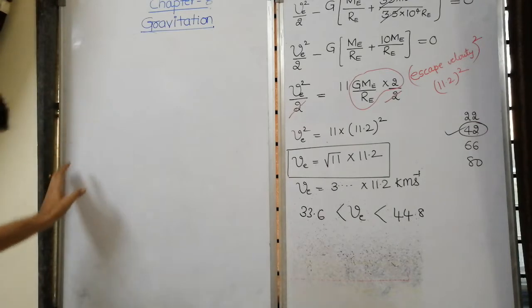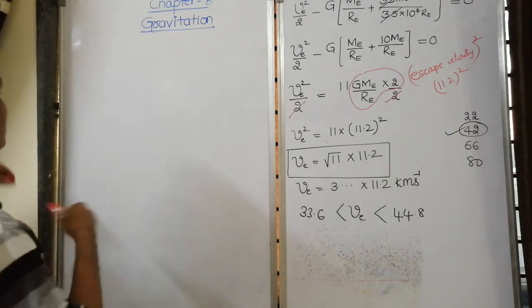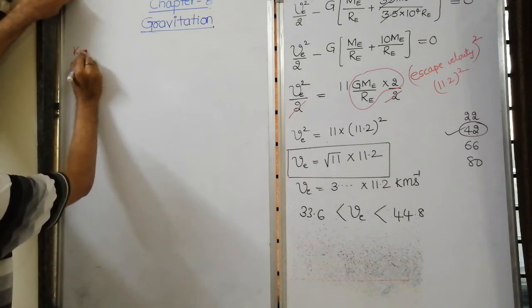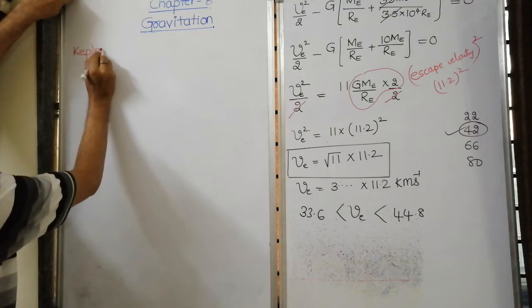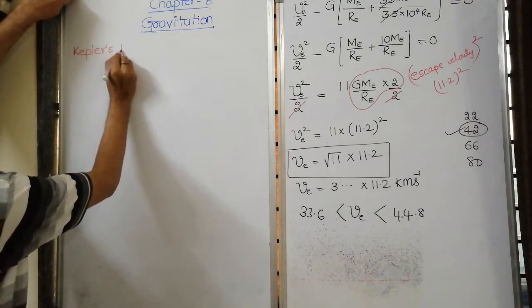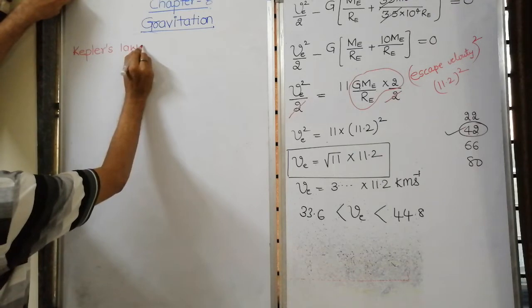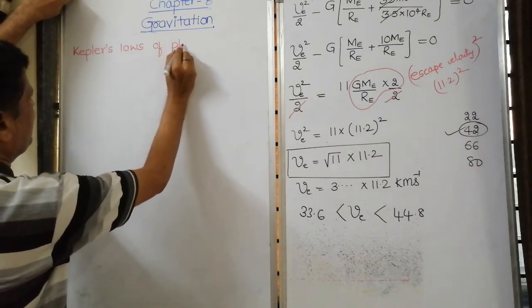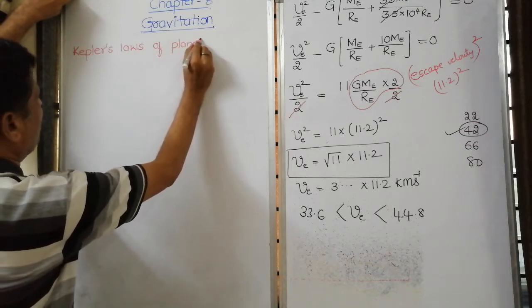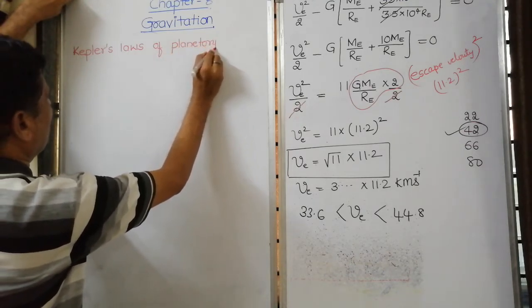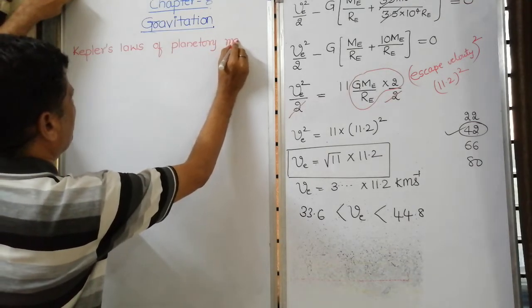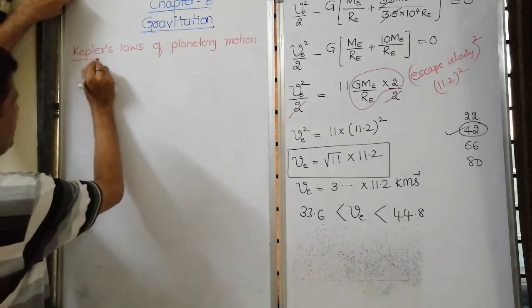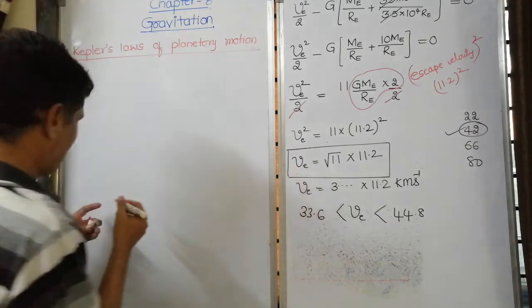Okay, next is Kepler's laws of planetary motion.